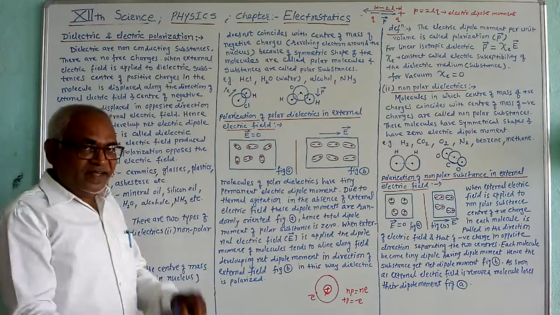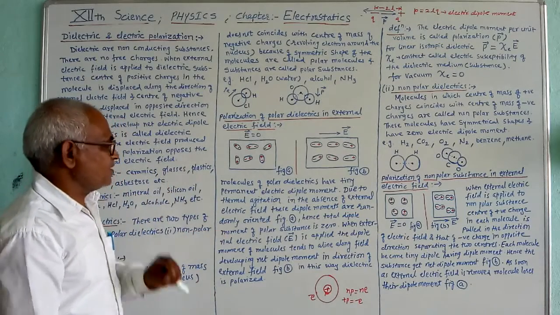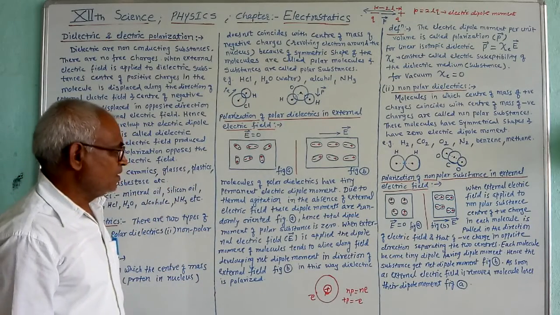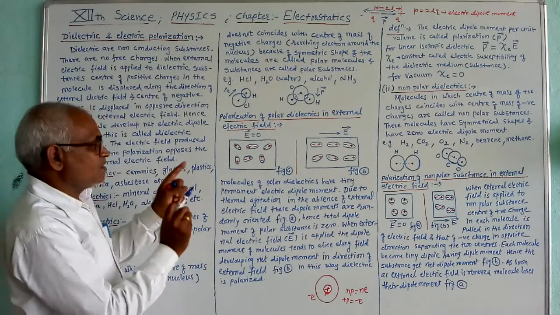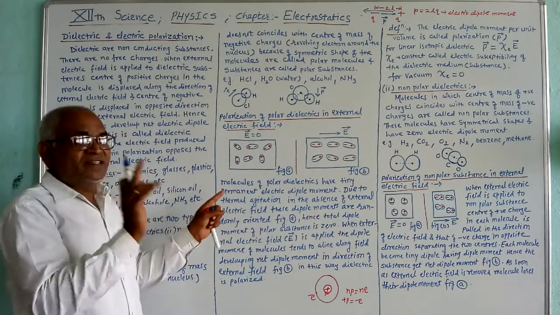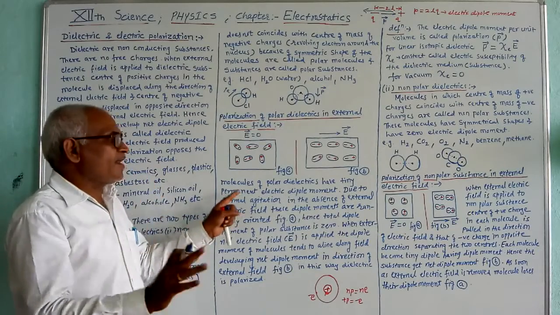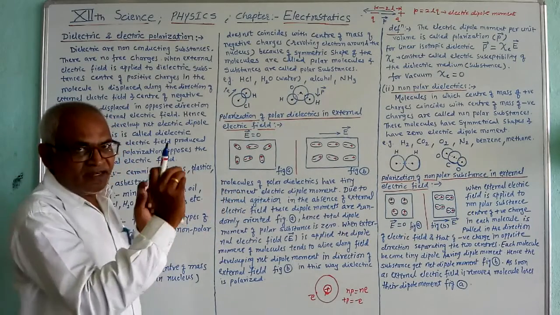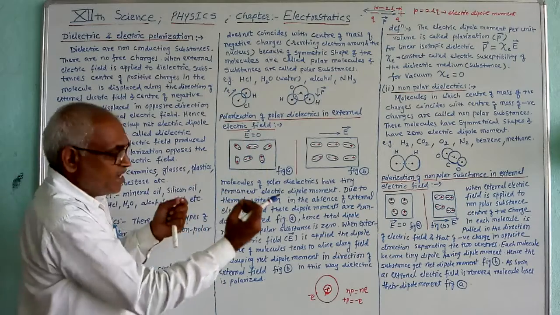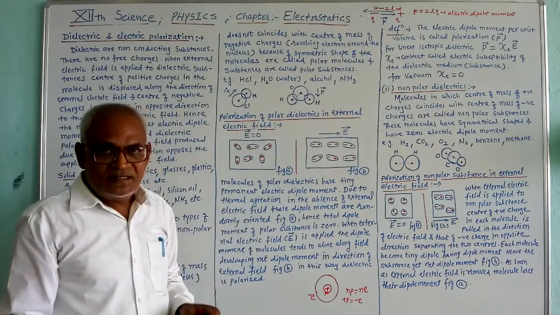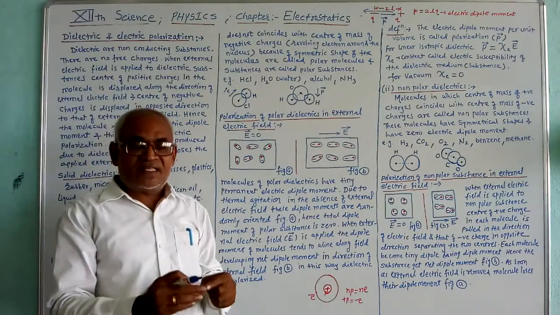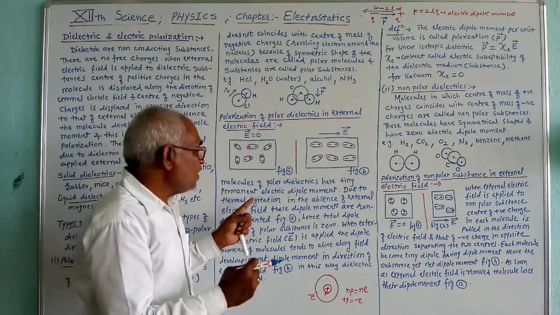When no external field is applied to these polar substances, each molecule of the polar substance is represented as a tiny electric dipole moment, because their center of positive charge and center of negative charge are separated. That means each molecule behaves as an electric dipole.